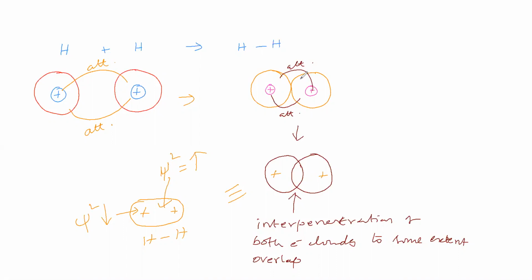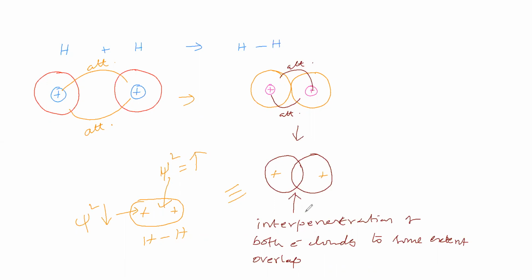Interpenetration. That means this electron cloud and this electron cloud are interpenetrating with each other, to this extent only, not completely. Some part of this cloud and some part of that cloud are mixing with each other. Interpenetration means both electron clouds are mixing here. Here you have to consider the electron in the form of a cloud, not a particle, not a wave.